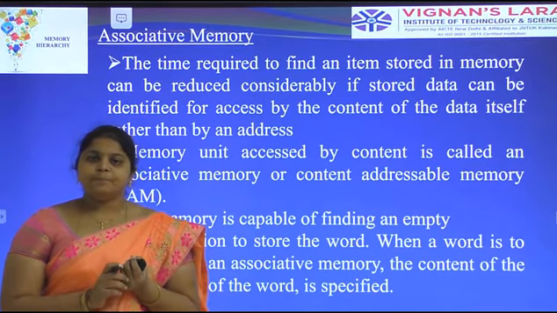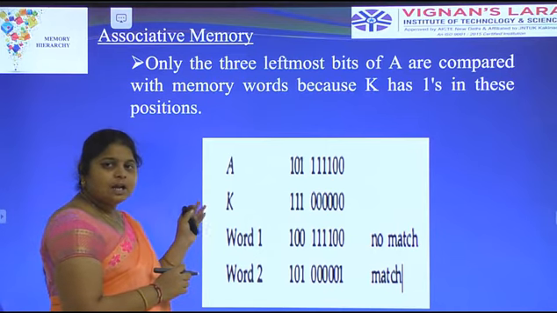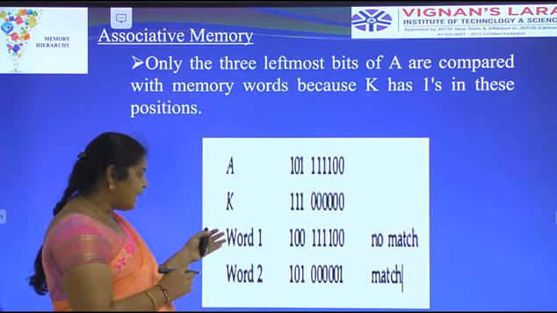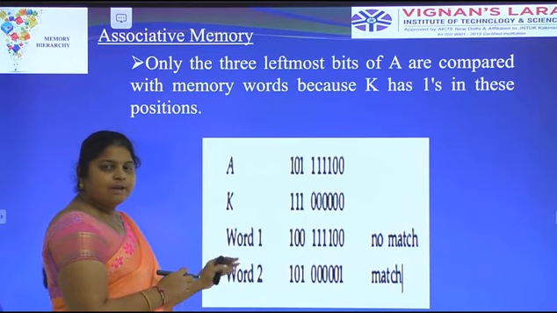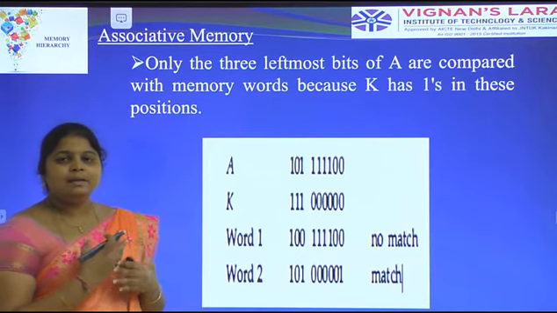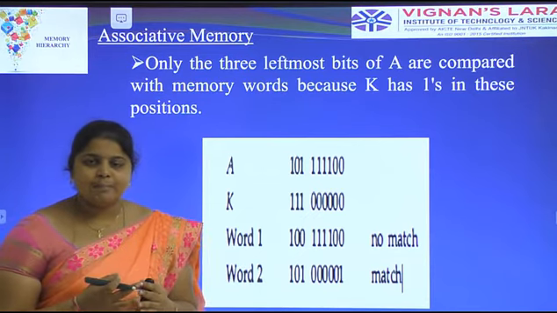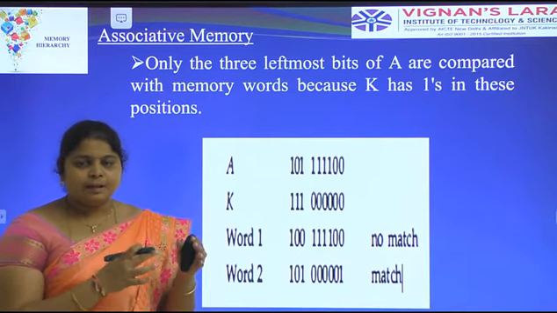Only the 3 leftmost bits of A are compared with the memory word because K has 1 in these positions. For example, we take the argument register, the key register and the comparison of words. Let us implement it with some values.